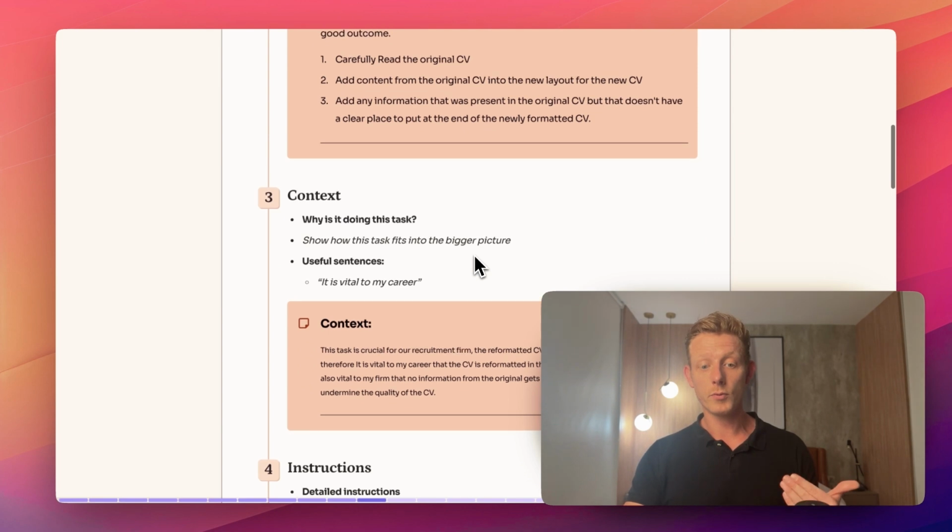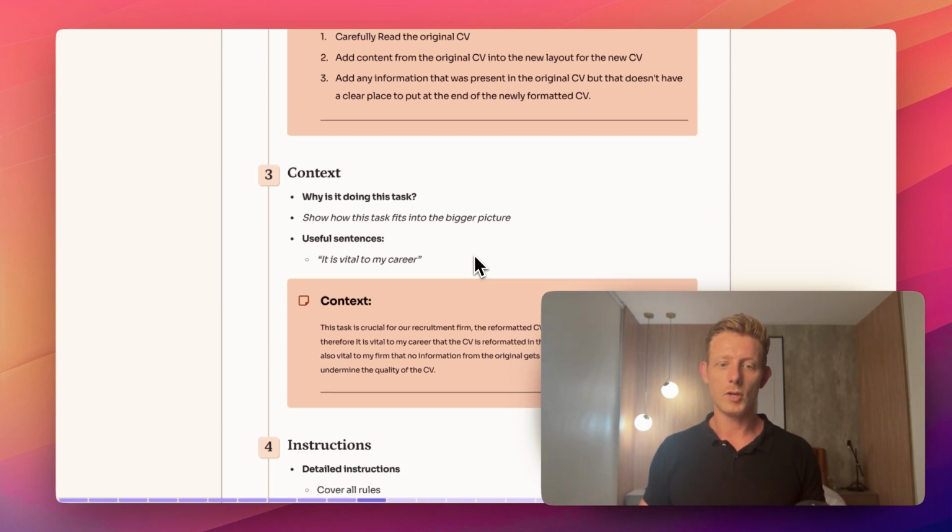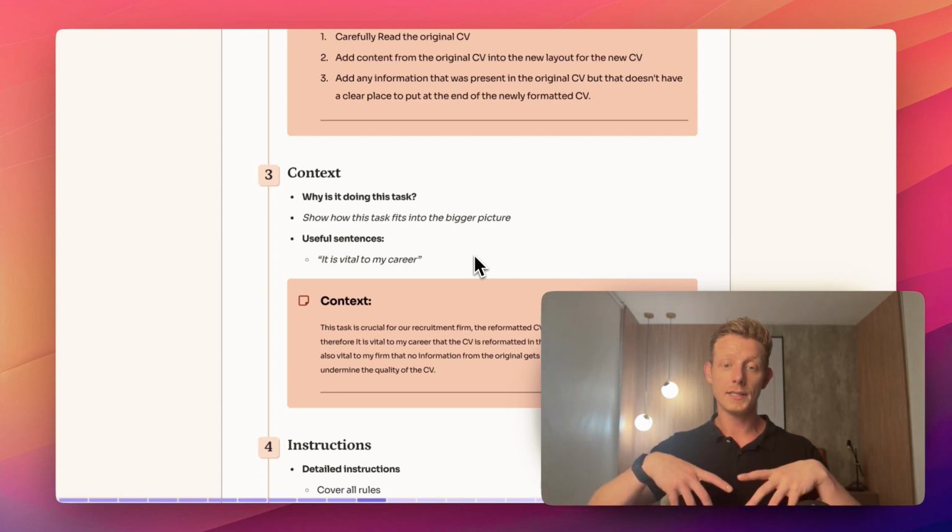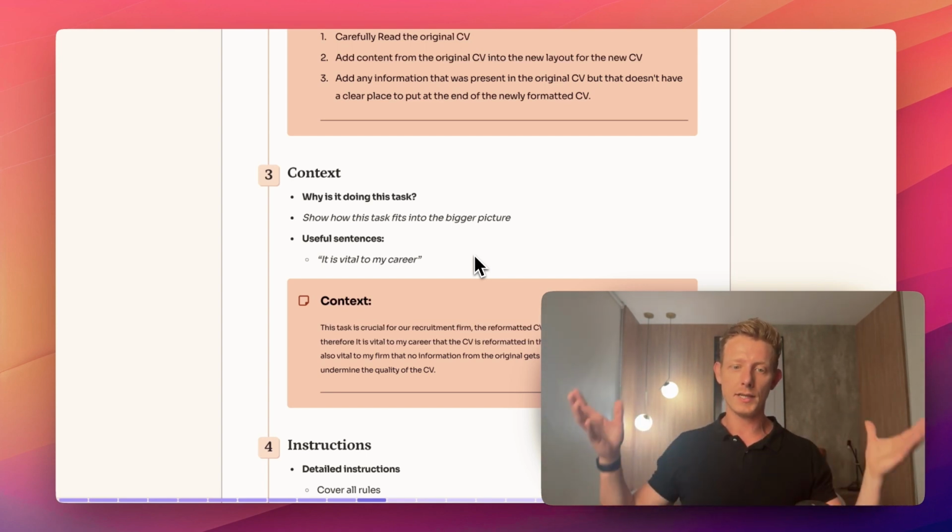And then we have the third part, which is the context part. Now, this is basically you're describing to the language model why it is doing this task. So you show it how this task basically fits into the bigger picture.